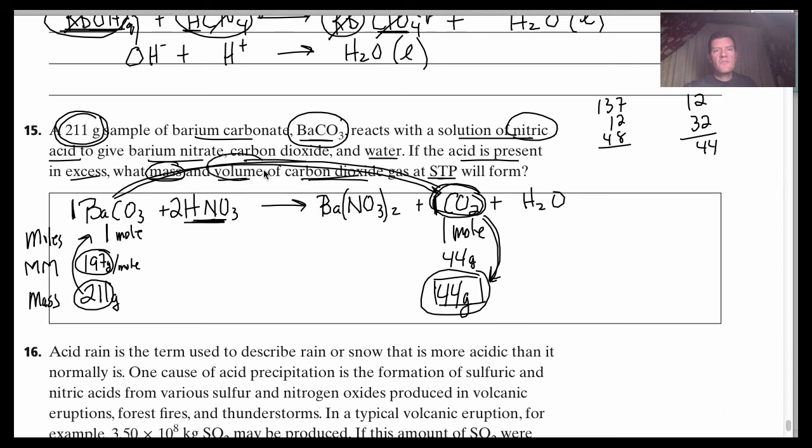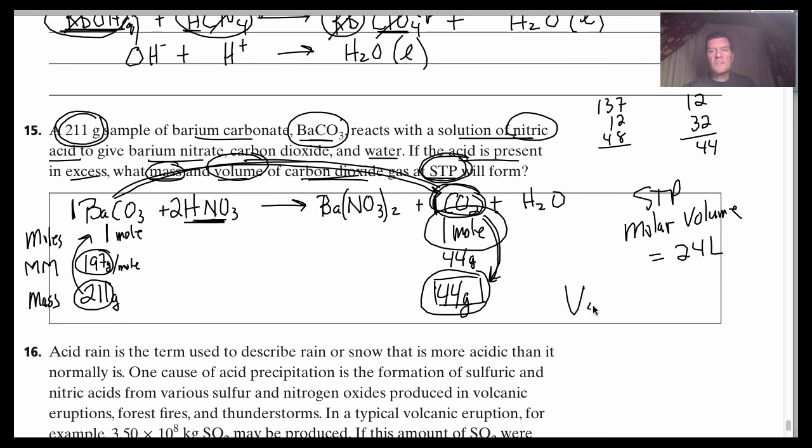How would I find the volume of that? It told me it's at STP. And if you remember, think back to our chapter on gases. At STP, the molar volume of any gas is 24 liters. So since I have 1 mole, that's nice. A mole and it's at STP, then my volume here is going to be 24 liters. Okay, 24 liters.